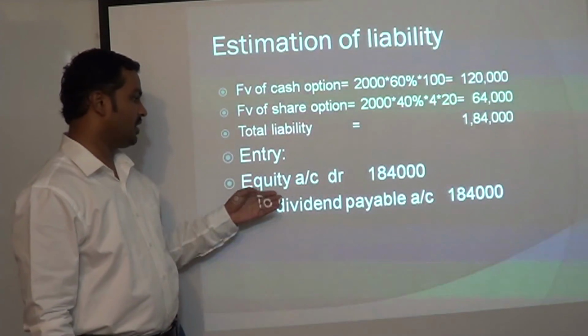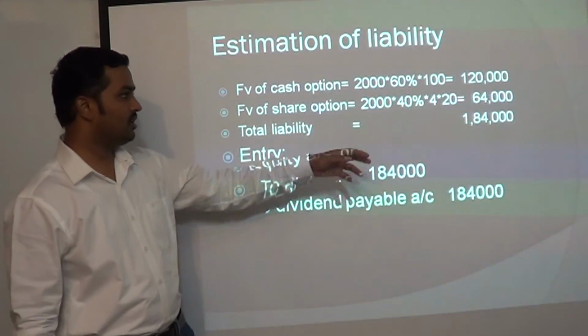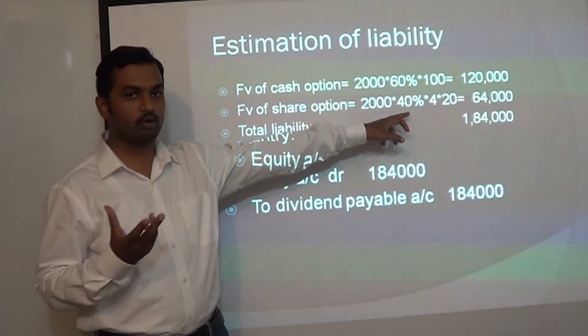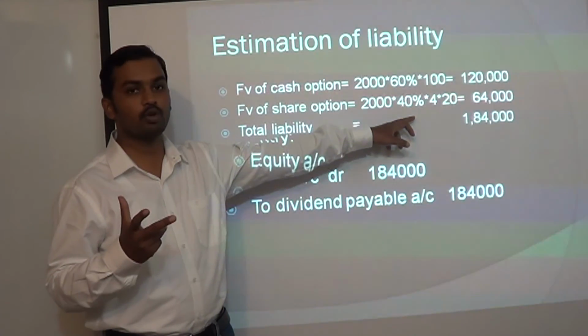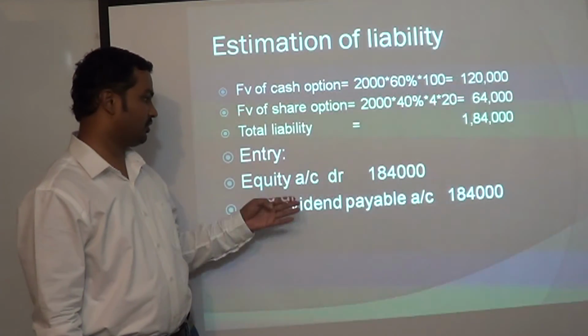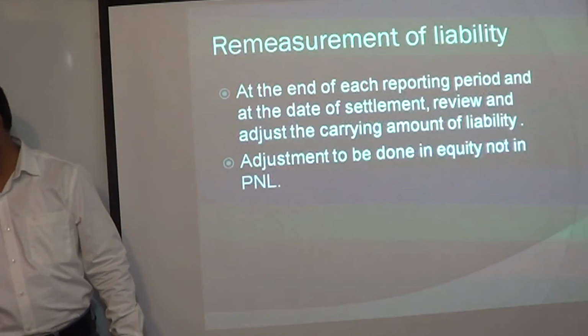We will pass an entry: equity account debit, dividend payable 1,84,000 rupees. Here we are considering the fair value of the share. The book value of the share may not be equal to 20. It may be lower than 20 or more than 20 also. But we have to consider the fair value of the share on the date of declaration of dividend. So this is the entry we are going to pass on the date of declaration of the dividend.